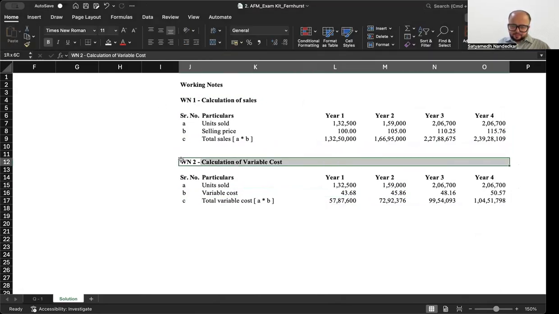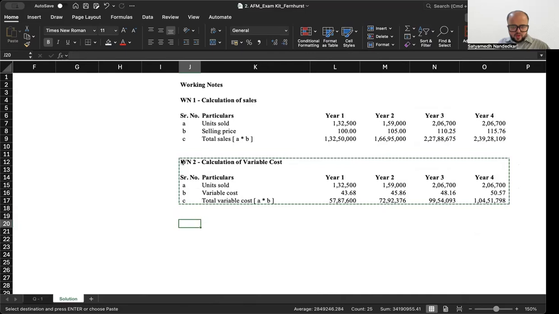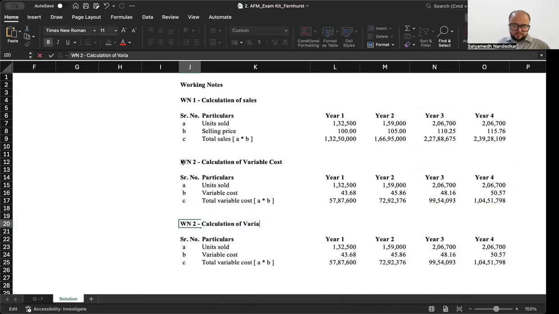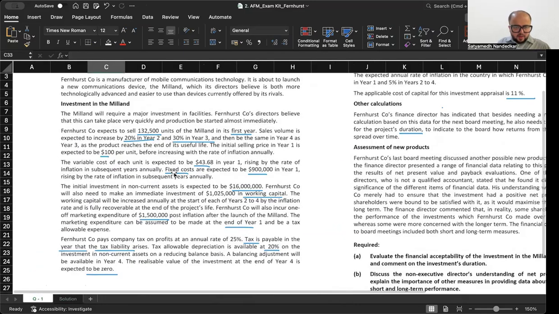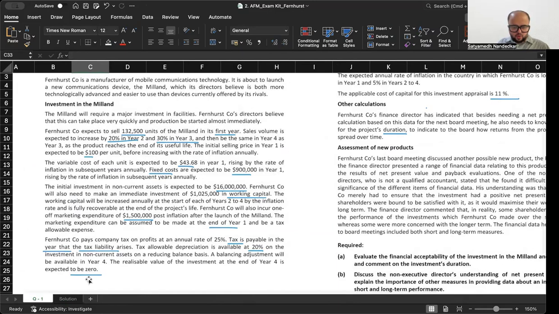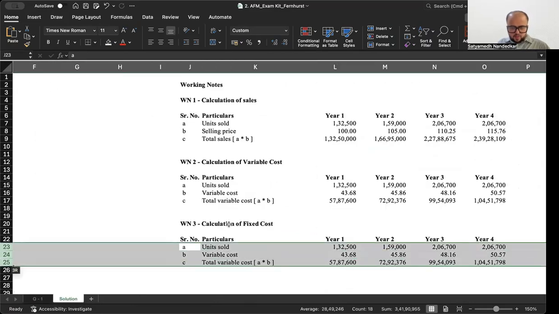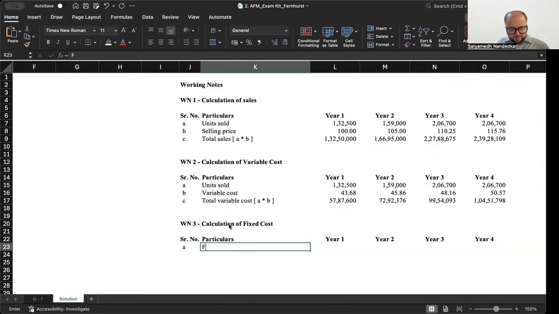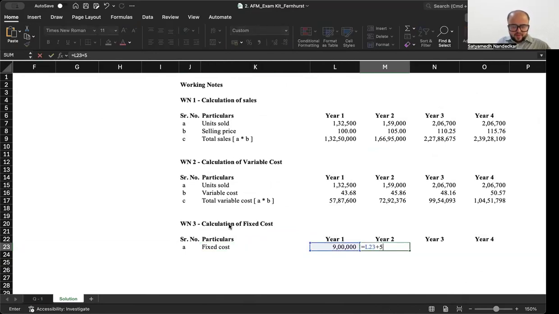Now, let's see if we can get the calculation for fixed cost in place. Calculation of fixed cost. Now, what is the fixed cost in year one? Year one fixed cost is expected to be 9 lakh, then increasing annually according to the rate of inflation, which is 5%. So here what I'm going to do is fixed cost, which is 9 lakh in year one, grows by 5% in the subsequent years.